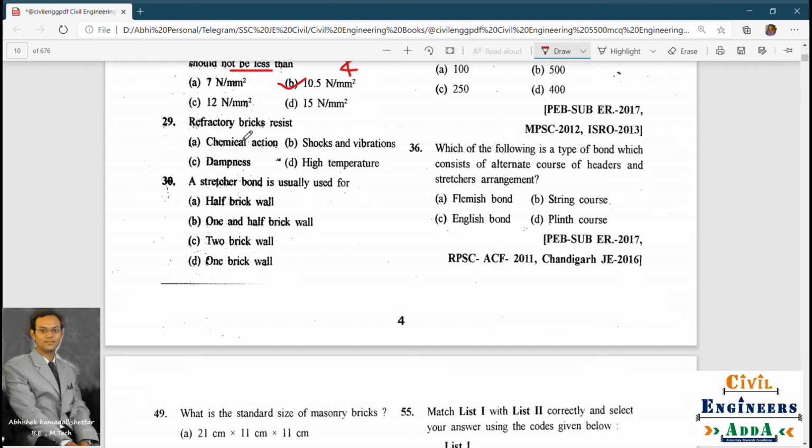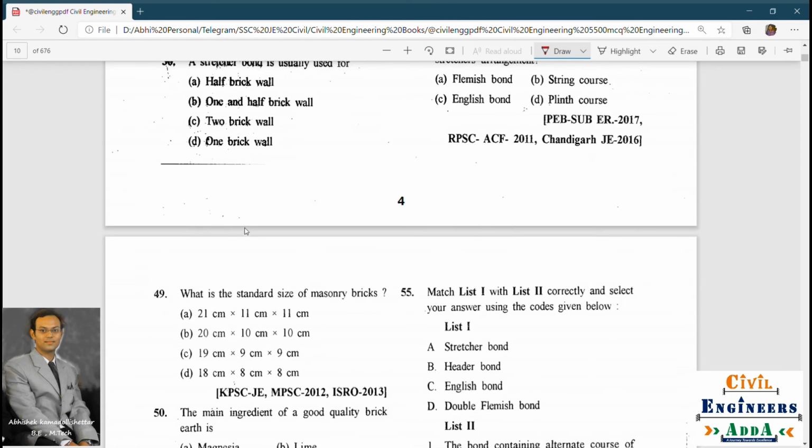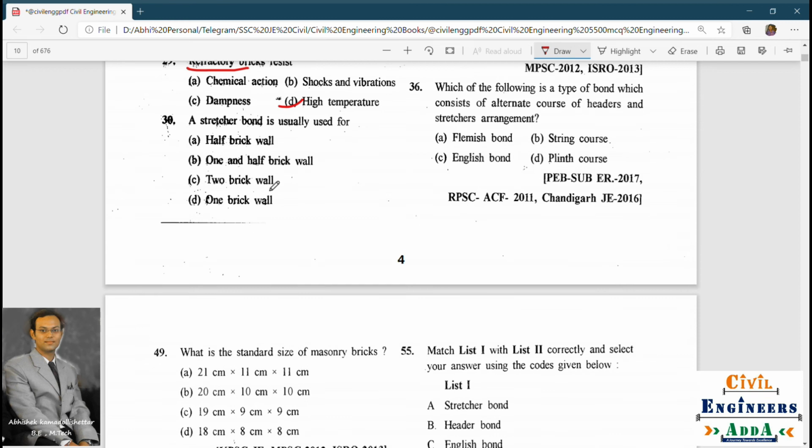Refractory bricks resist chemical action, shocks and vibrations, dampness, high temperature. Refractory bricks resist. So the name itself tells you. Refractory means related to fire. So temperature related to fire. So high temperature. Next question. A stretcher bond is usually used for: half brick wall, 1.5 brick wall, 2 brick wall, 1 brick wall. No, it is used for a half brick wall, directly stretcher bond.